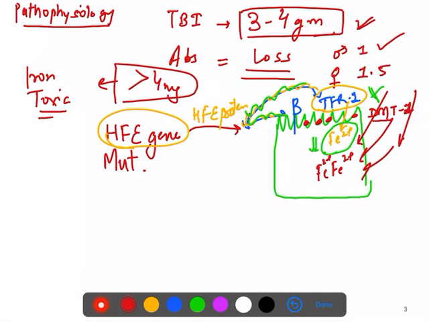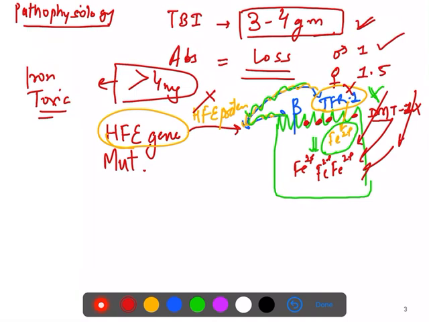So in patients where this protein or gene is mutated, TFR doesn't work, DMT1 starts working more and absorbs more and more iron. So this is one mechanism how iron gets more absorbed in patients with this genetic defect.